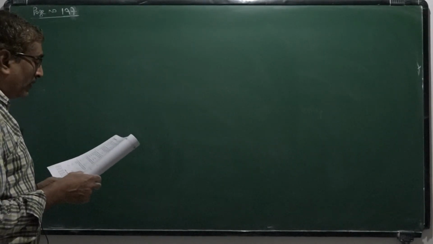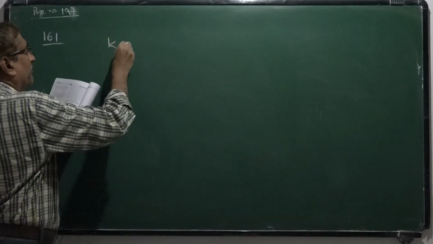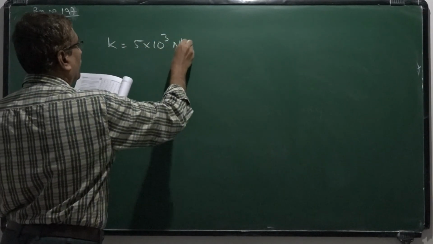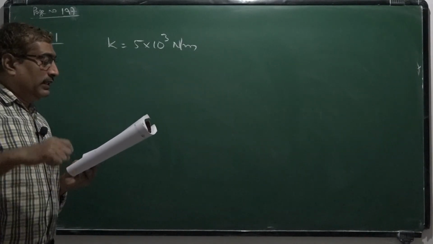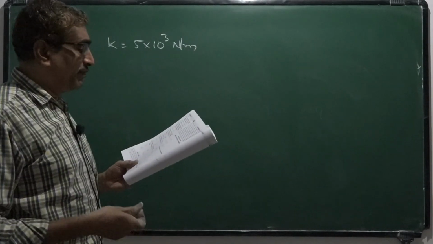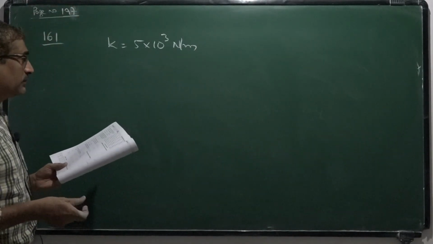Next one. Okay, 161. A spring of spring constant 5 into 10 to the power 3 Newton per meter is stretched initially by 5 centimeter from unstretched position. The work done required to stretch it further by another 5 centimeter is, okay.